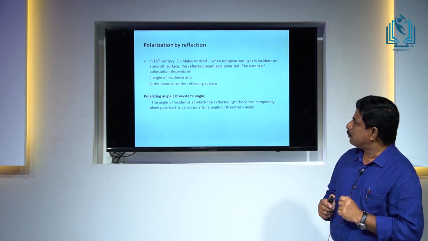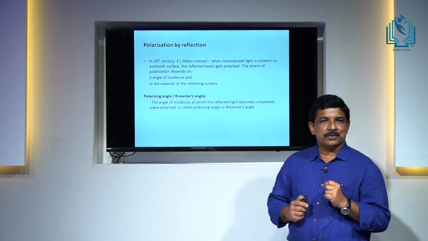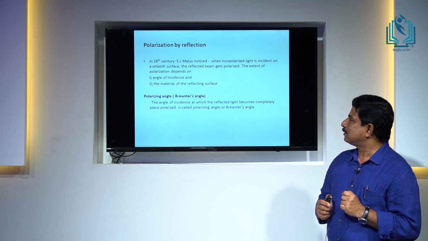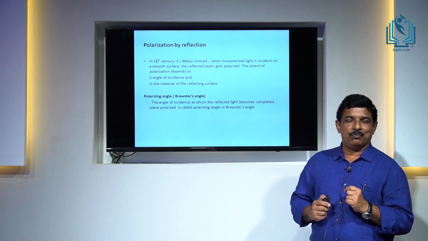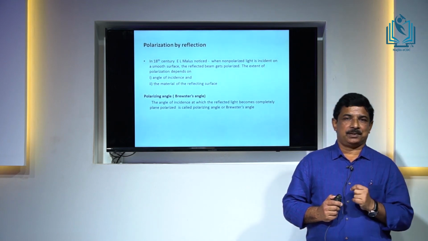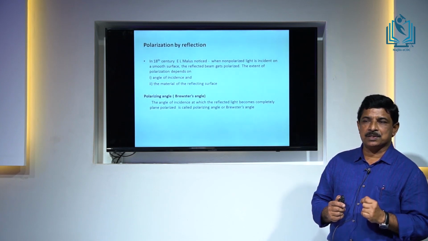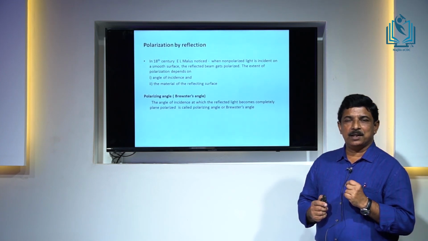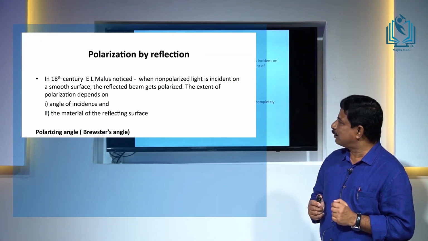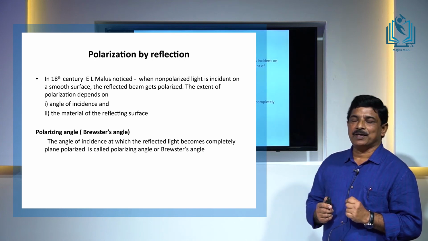Now, the first case, polarization by reflection. It was in the 18th century, E. L. Malus noticed that when light is reflected from a surface, it gets polarized. The extent of polarization of light, that is, how much it has been polarized, depends on two factors. One, the angle of incidence, and the second one, the nature of the material of the reflecting surface.